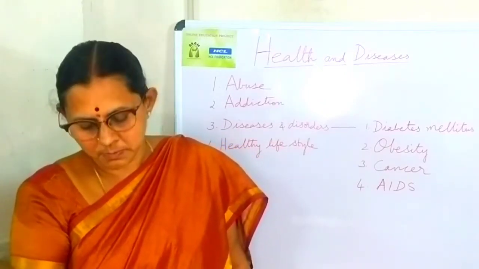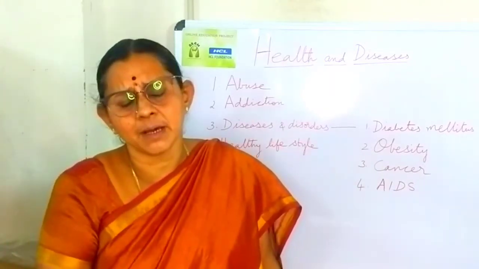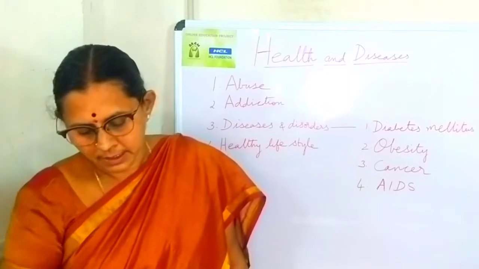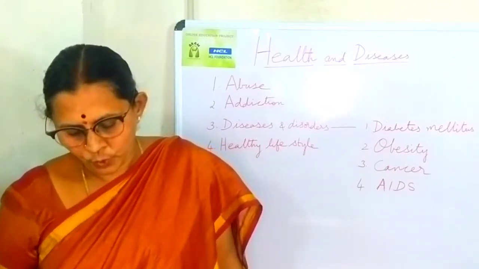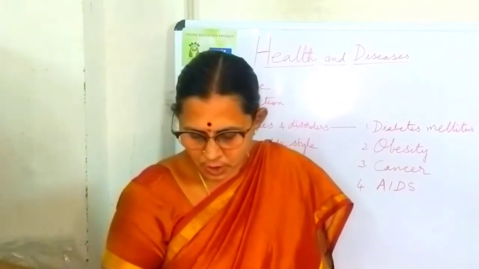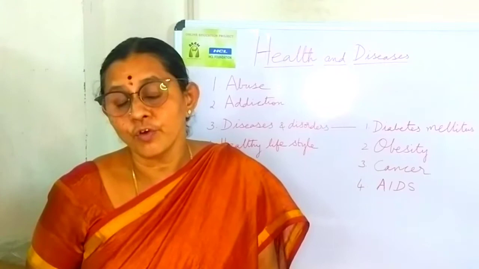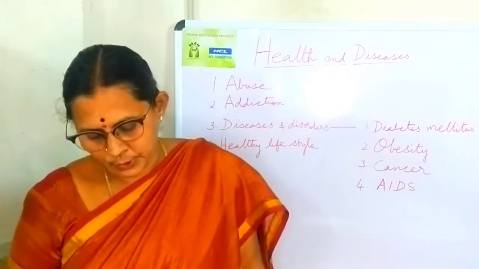We all know that it is blood cancer, where there is an abnormal increase in the number of WBCs, white blood cells, and it affects the bone marrow and lymph nodes. This is called blood cancer. It also affects children below 15 years.